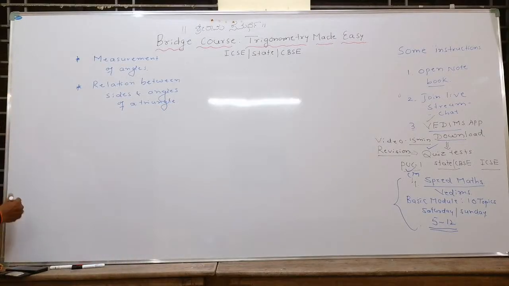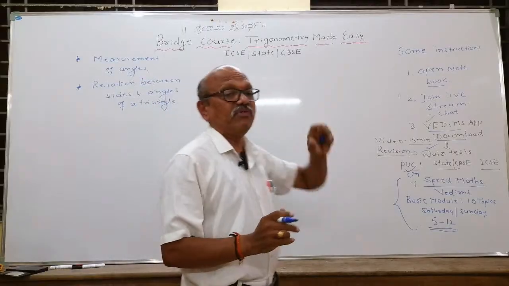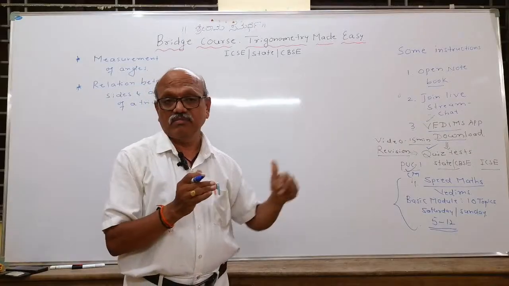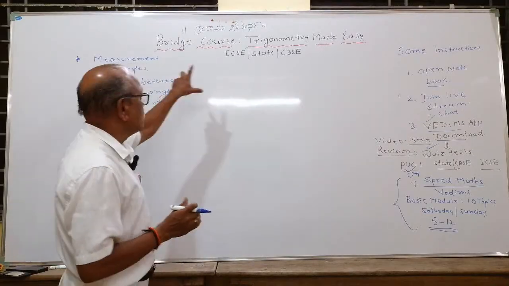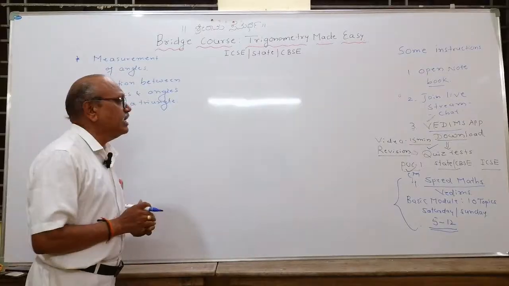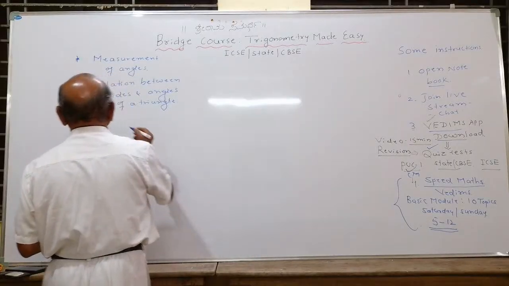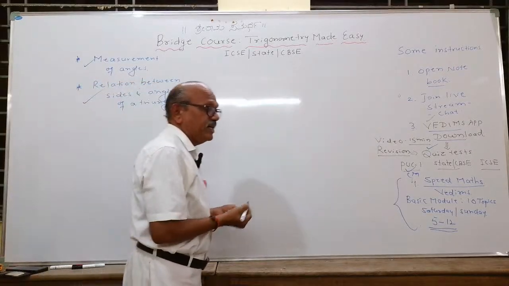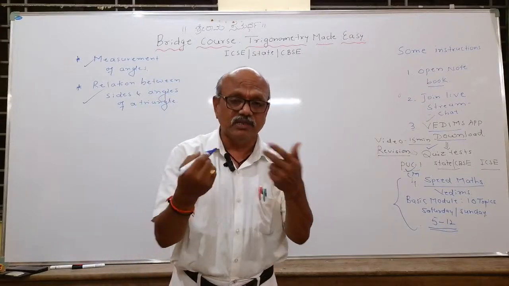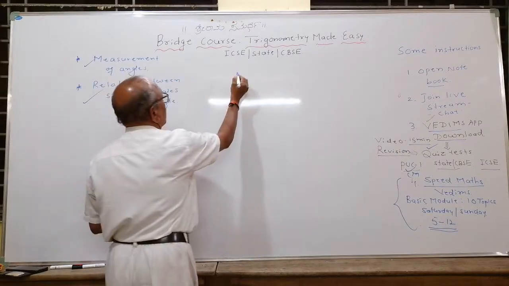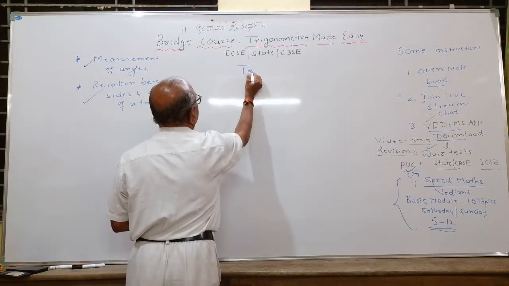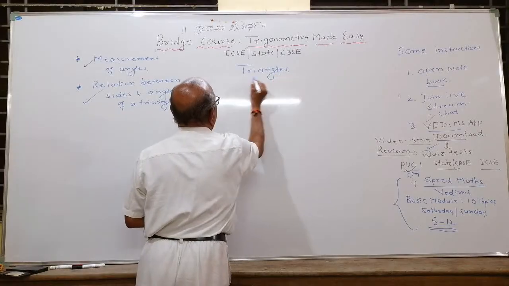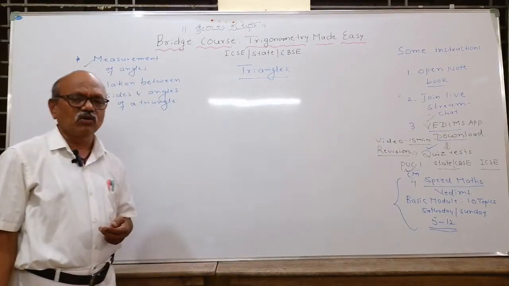This entire trigonometry is divided into 10 parts. Quiz tests are available, and all theoretical concepts I will go on clearing very clearly. Now, in the last class we studied what is trigonometry and the relation between sides and angles of a triangle. Before I continue with more concepts in trigonometry, I want to recall a particular chapter you studied in the 9th standard, triangles. You are studying triangles in class 10 also.